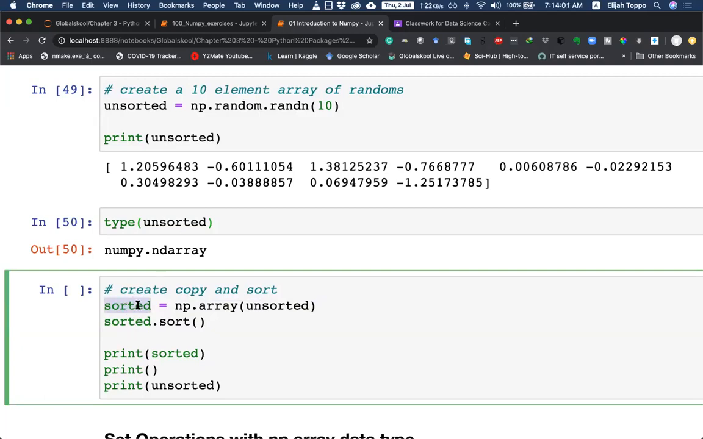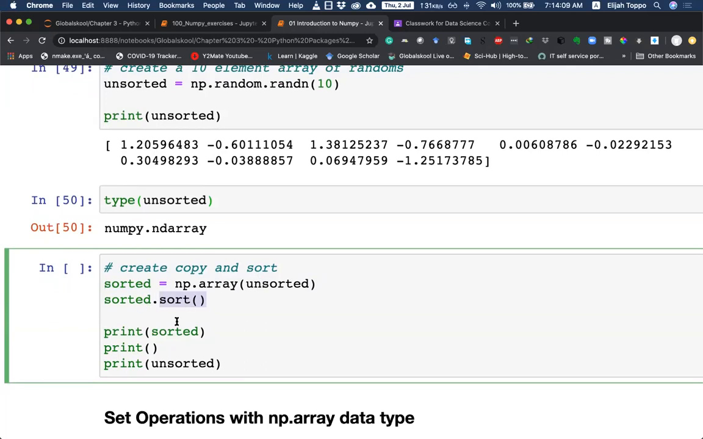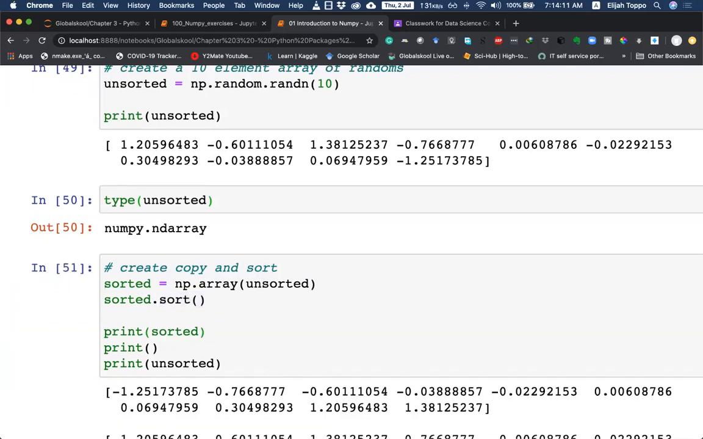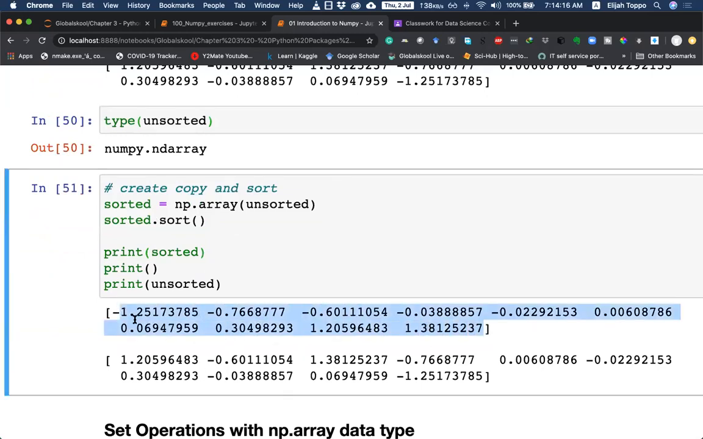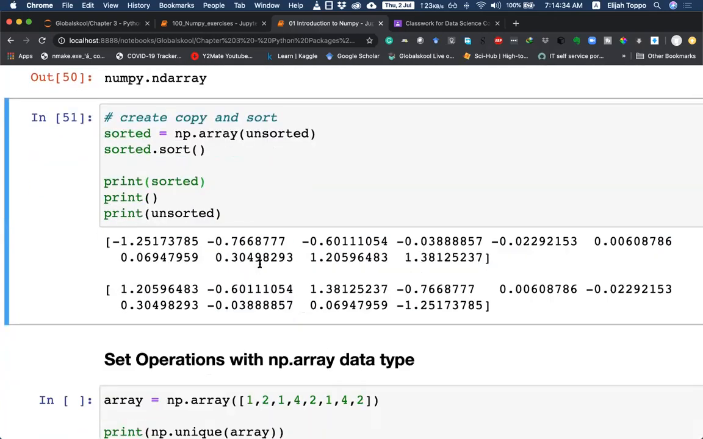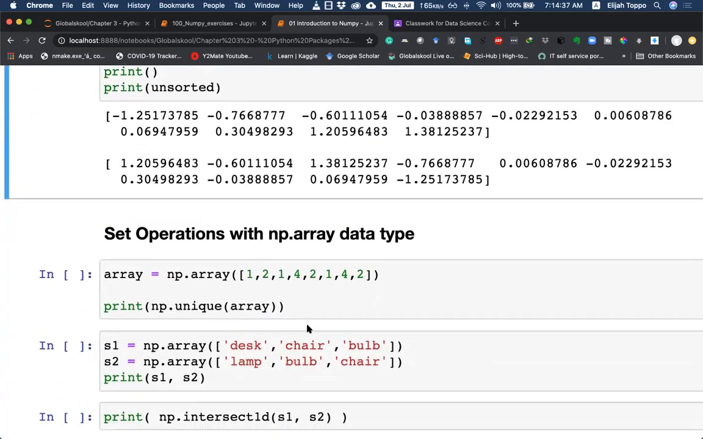And since this is an object of ndarray, it comes with a sort function associated with it. So when you do sorted.sort and we print sorted and we print unsorted, we can see that this is the sorted version. This is the most negative, and then it climbs the number line to the most positive. And this was the original array. So sort helps us to sort array elements. And many of the times this would be a very useful thing to work around when we go to data science. Let's look at certain set operations.